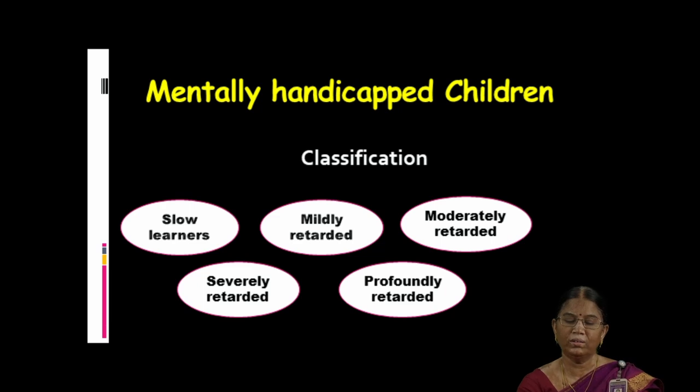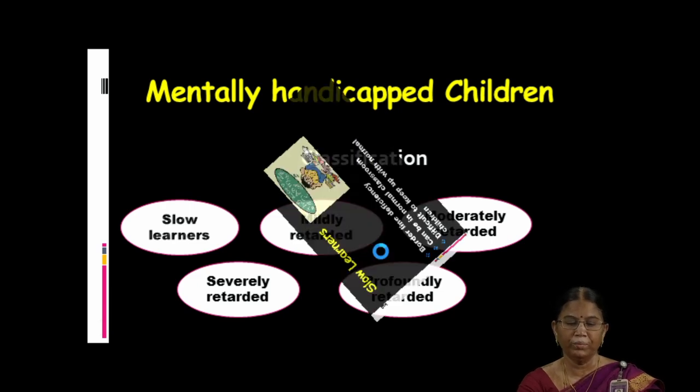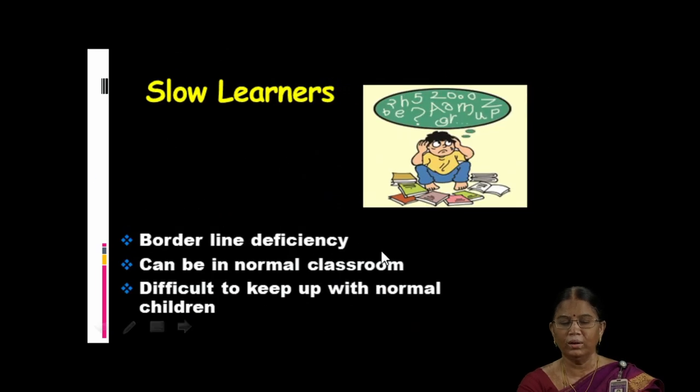Among all these, the slow learners can adjust into the normal classroom. Other children may not attend along with normal children in a normal school. They need special schools. Who are the slow learners?